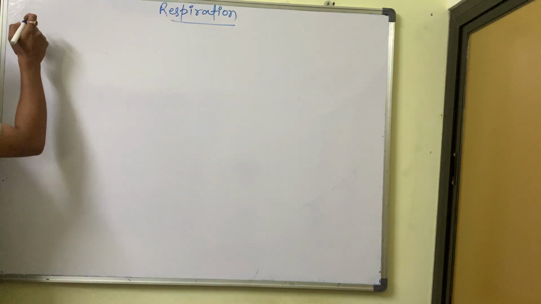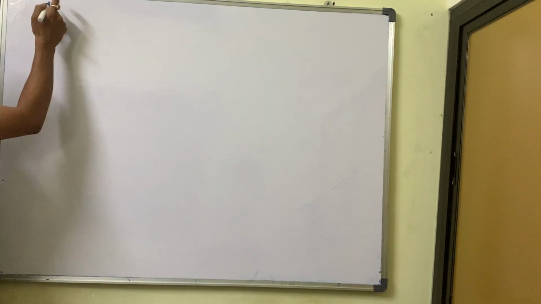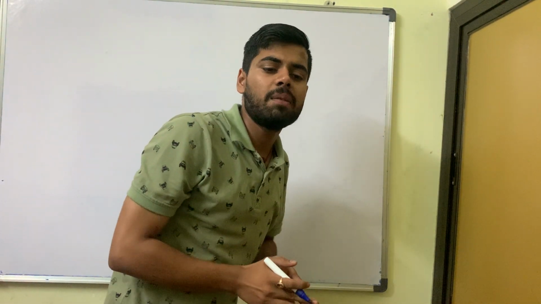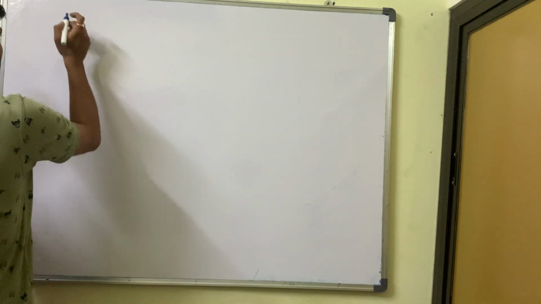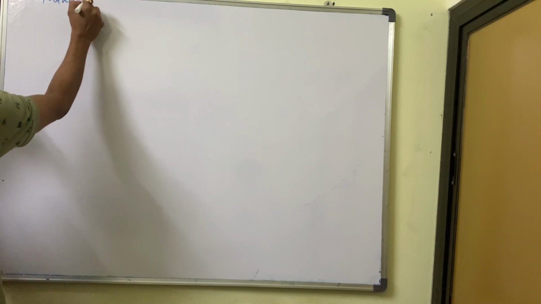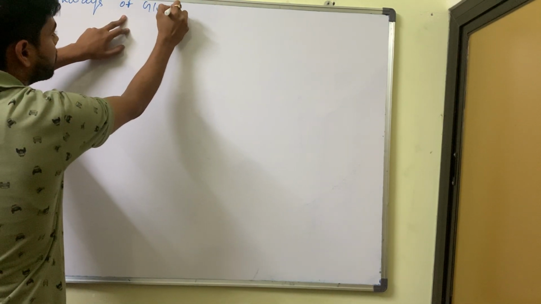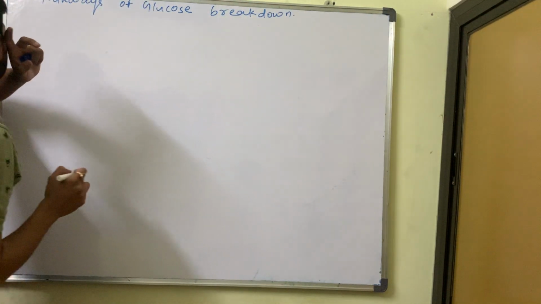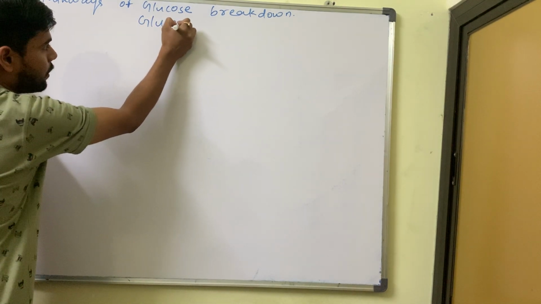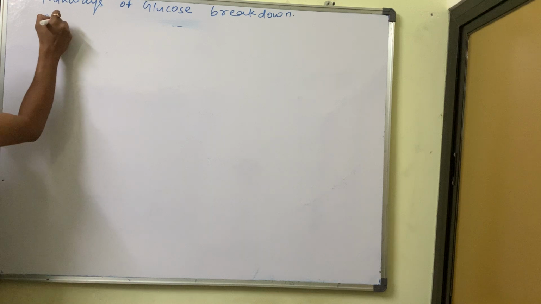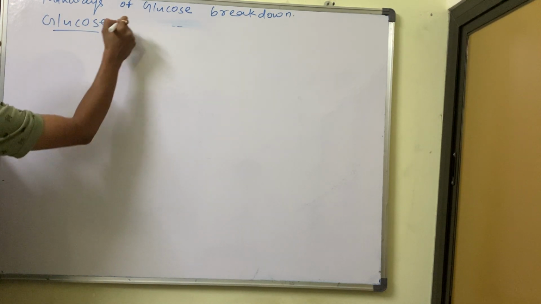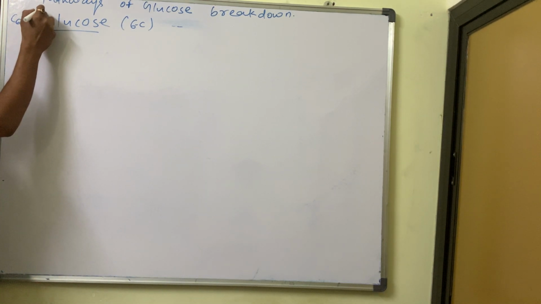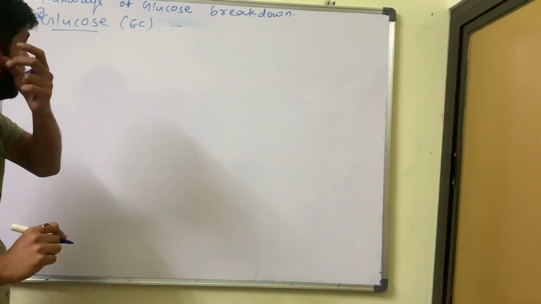Now, I am going to explain the mechanism of glucose breakdown. We are taking glucose. Basically, the cell prefers glucose. So we will study the breakdown of glucose, how glucose breaks down. Pathways of glucose breakdown. See, you have glucose in the house. Glucose is just a 6 carbon molecule. It means the formula of glucose is C6H12O6. So glucose is a 6 carbon molecule. Is it clear? Yes, sir.